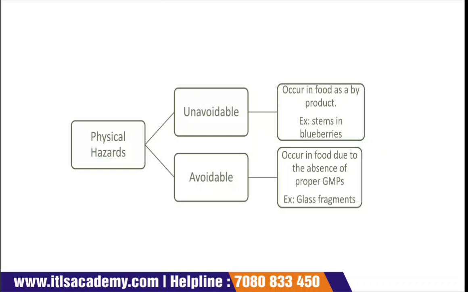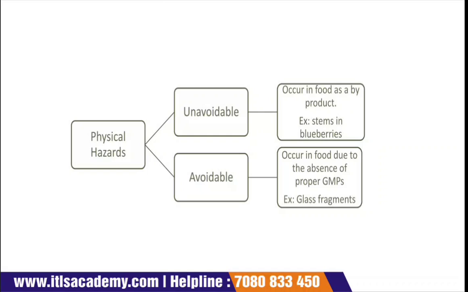For example, you purchase blueberries from the market, and blueberries are very expensive in India because their harvesting is quite expensive. 250 grams of blueberries cost about 378 rupees in India. I'm just talking about a particular region, and I don't know about the south, but yes, it's quite expensive. So if the blueberries have stems, it will increase the weight, and of course you will get less product, which means a quantitative effect on the blueberries' weight.